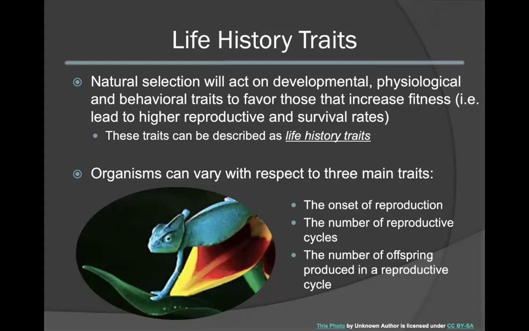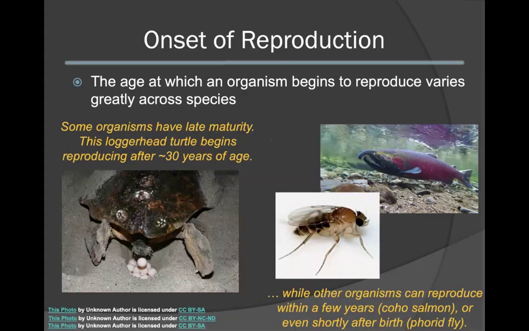Organisms can vary with respect to three main traits: the onset of reproduction, the number of reproductive cycles that they have throughout their lifetime, and the number of offspring that are produced within each reproductive cycle. The onset of reproduction is defined as the age an organism must reach before it can reproduce. The onset of reproduction can vary greatly across species.